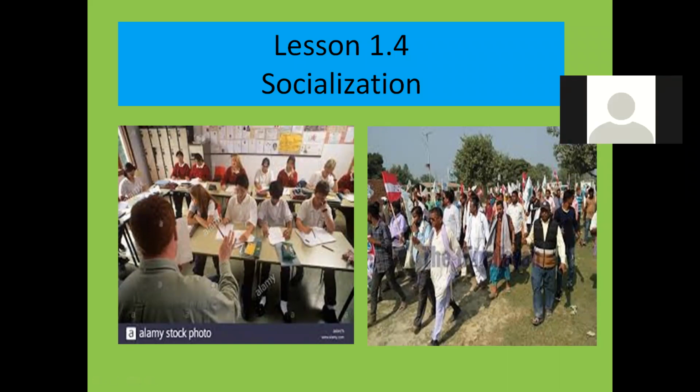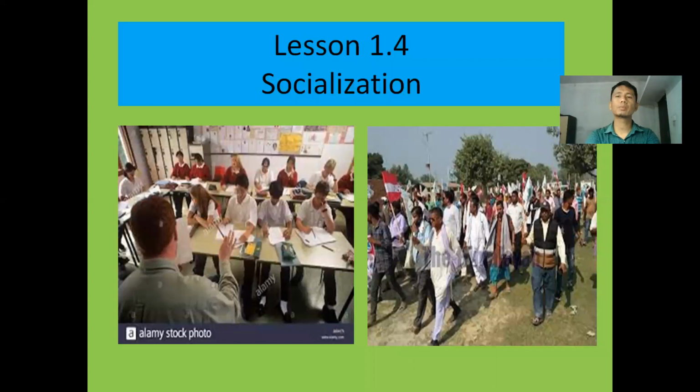Okay, now look here, this next picture. This next picture I have brought for all of you. In this first picture, students have been taking a class with a teacher. The teacher might be explaining a certain topic, okay? There is teaching and learning process happening in this first picture of this slide.